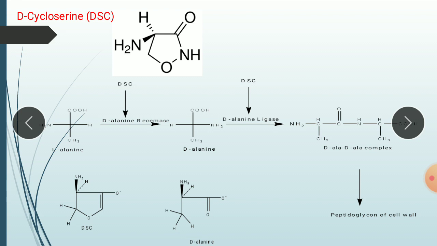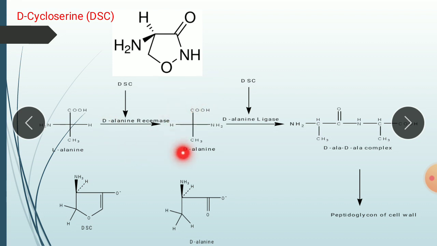Here D-alanine, which is an amino acid, is an important component of the peptidoglycan portion of the mycobacterial cell wall. So again, this drug acts on cell wall synthesis. Mycobacteria are capable of utilizing naturally occurring L-alanine and converting this L-alanine to D-alanine by the enzyme D-alanine racemase.